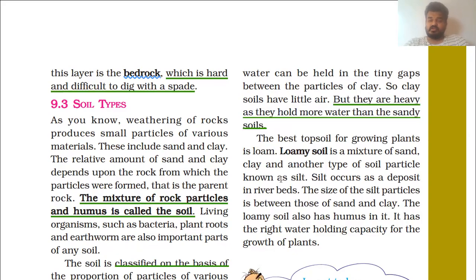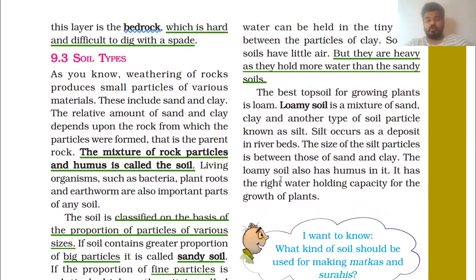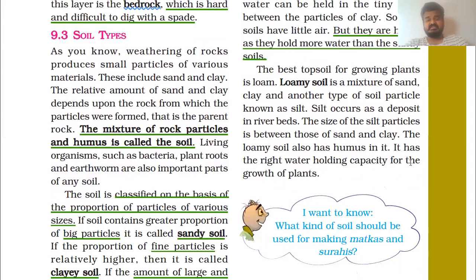The best topsoil for growing plants is loam. Loamy soil is a mixture of sand, clay, and another type of soil particle known as silt. Silt occurs as a deposit in riverbeds. The size of the silt particles is between those of sand and clay. We can say it is a medium-sized particle. The loamy soil also has humus in it. It has the right water holding capacity for the growing of plants.